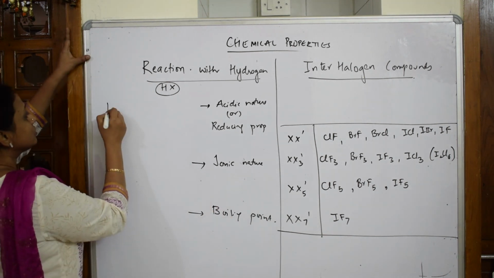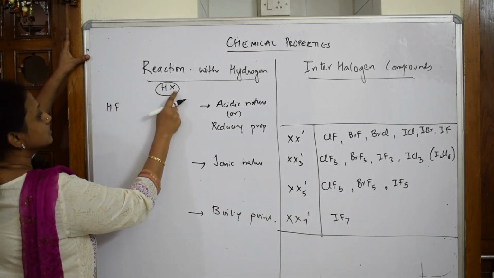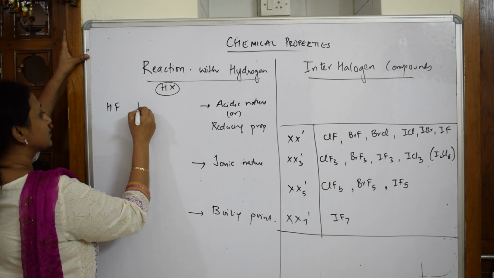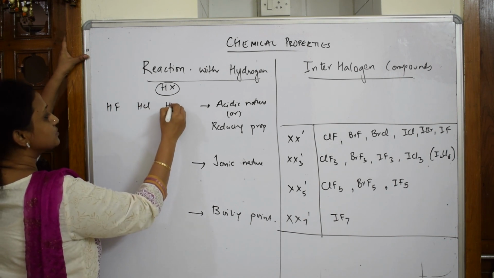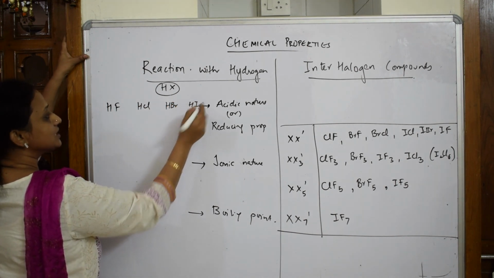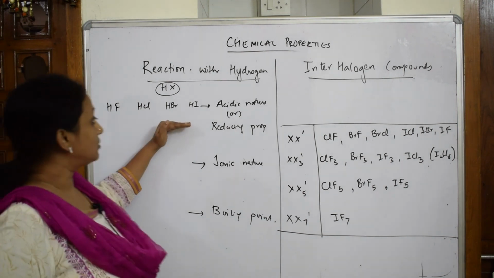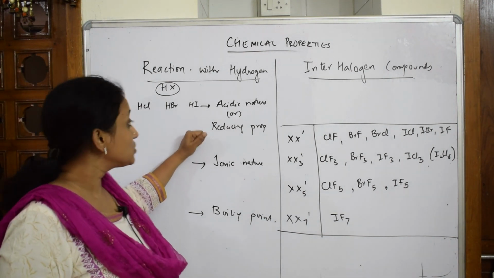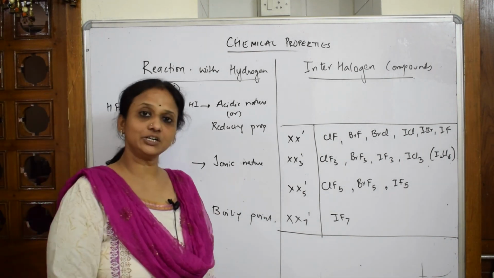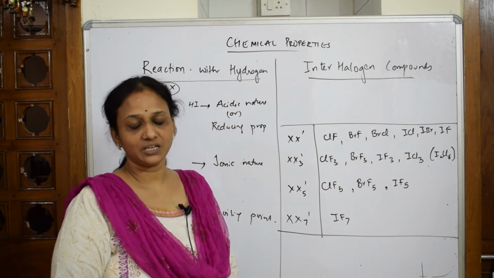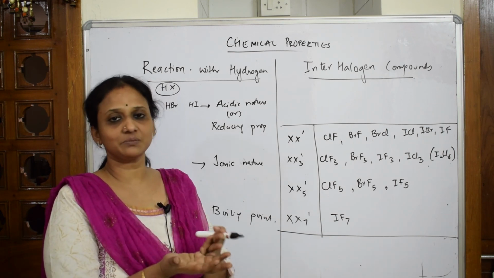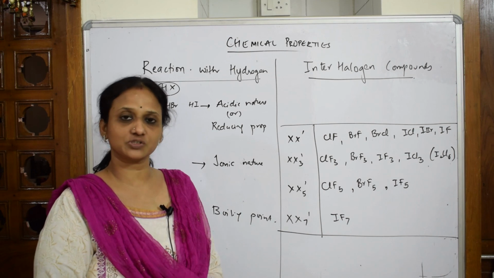Let us write HF. So this is hydrogen plus halogen: HF, HCl, HBr and HI. Now let us write the order in terms of acidic nature. So what is acidic nature? Ability to donate the H plus ion. When something is donating, that's nothing but the reducing property, loss of electrons.